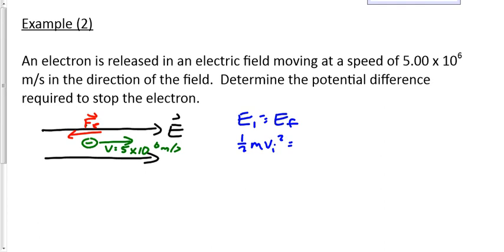Does it have kinetic energy when it reaches the top of the hill? The car could, but if the car barely makes it and stops at the top of the hill, does it have kinetic energy then? No, it would have potential energy then. But we're not going to call it MGH potential. We're going to call it QVF potential. Let's sub in numbers for this.